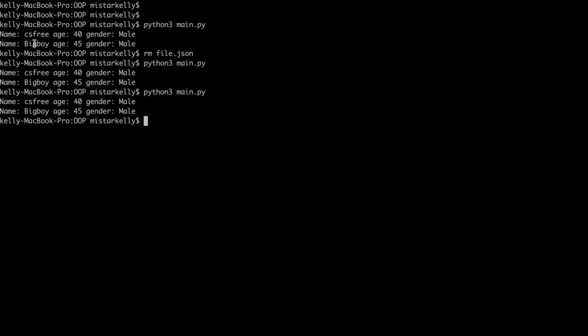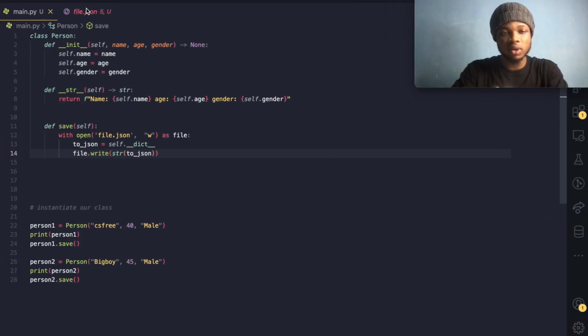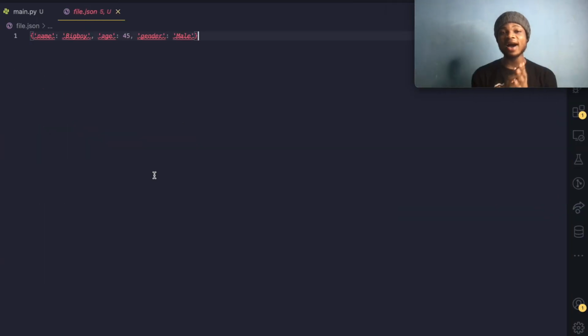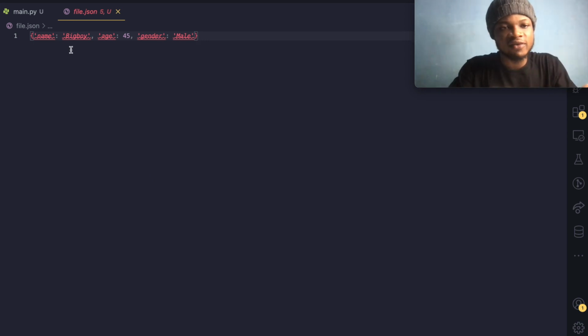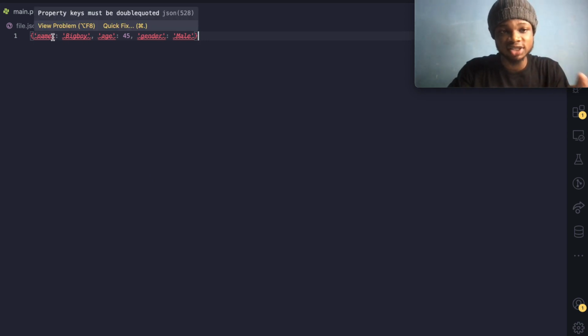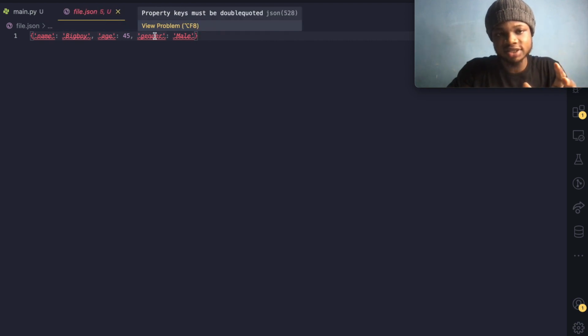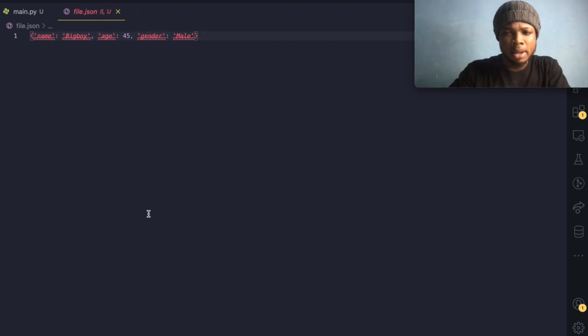So now let's run our code again. And yes, code successful. And we can now go back to our file.json. Now we have a dictionary representation. Can you see that we are progressing? We are converting our data from object to str, from str to dictionary. But this is kind of a strange dictionary because the type is not a dictionary. It's a type of str in Python. But come on, first of all, we now have a value over here. So we can say that this is the name, this is the age, and this is the gender, right? But we still have a problem.